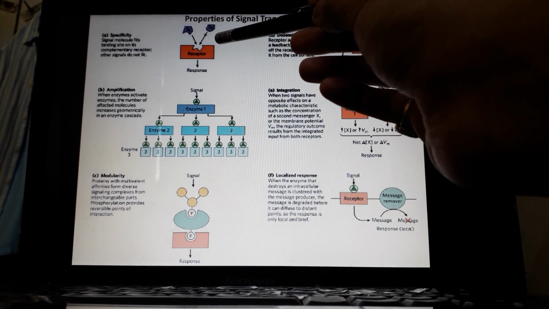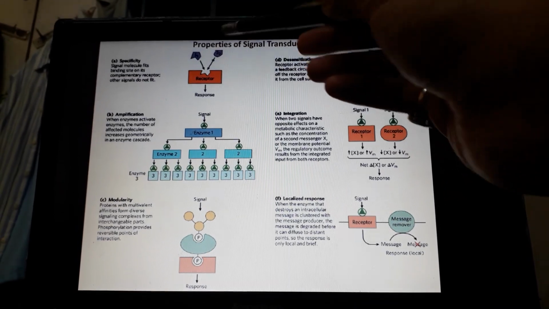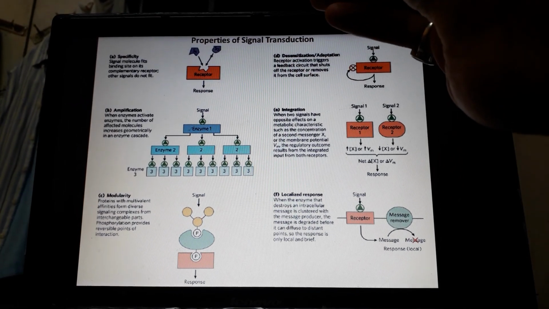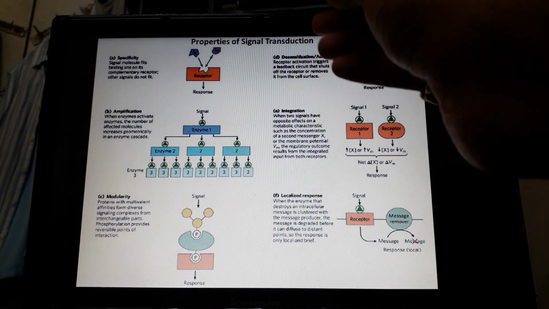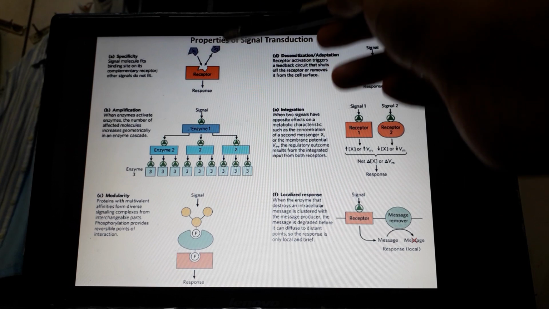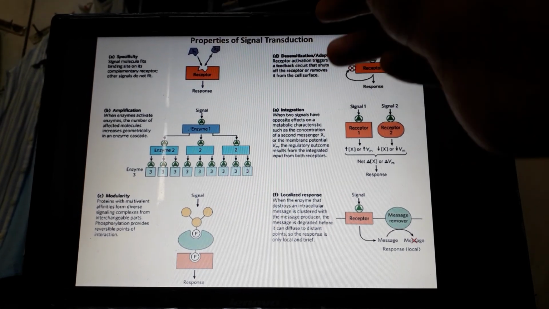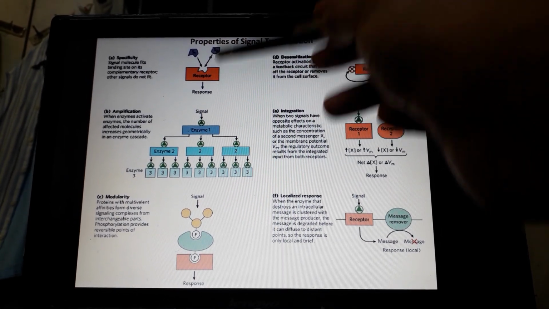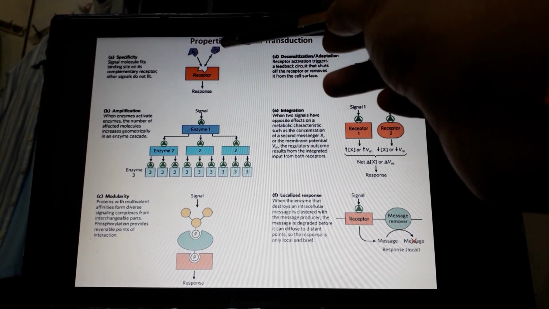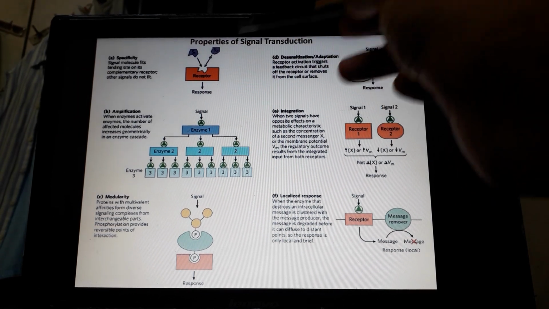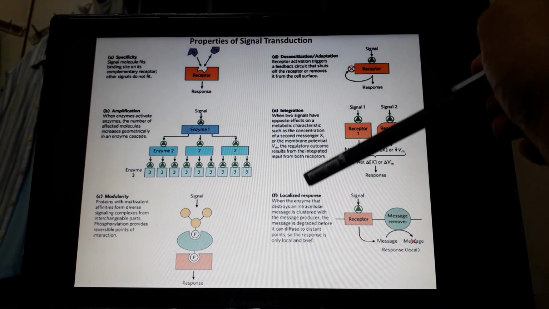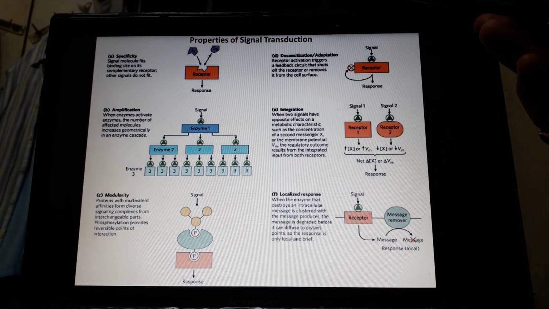One is specificity. That means the signaling molecule, or the ligand, should be very specific to the receptor. Since the concentration of signaling molecules is very low, let us take the endocrine pathway for example, with this very low concentration the receptor can evoke a very potent response, such as in the case of adrenaline.